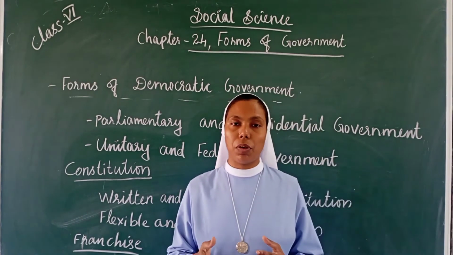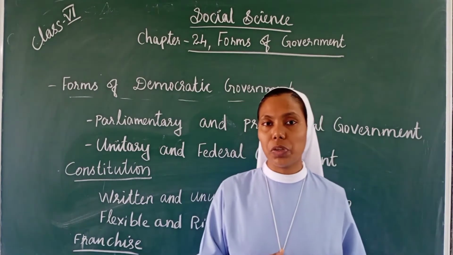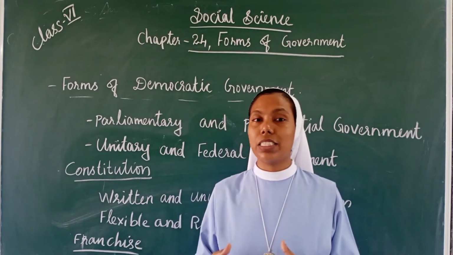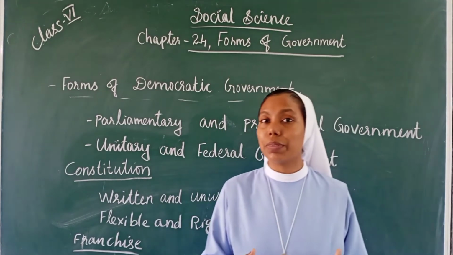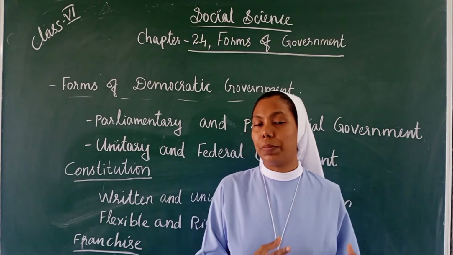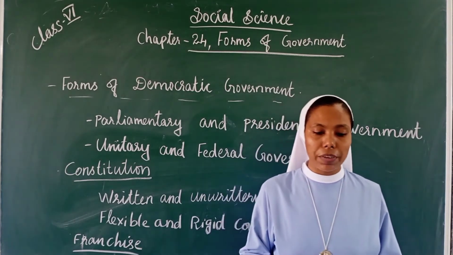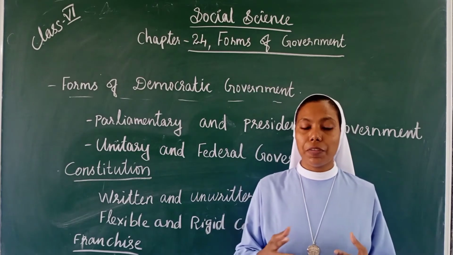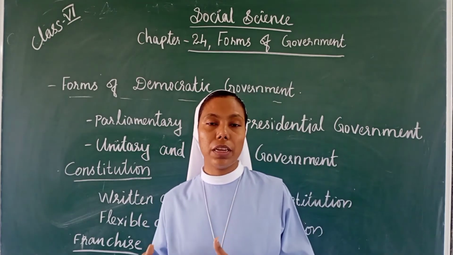In the presidential government, the legislature and the executive are separated. In the parliamentary government, the executive emerges from the legislature. In the presidential government, the powers are separated, so we see the separation of powers. In the parliamentary government, it is characterized by the fusion of powers. So these are the presidential and the parliamentary forms of government.